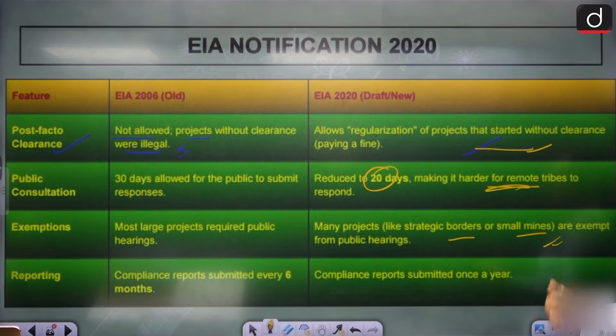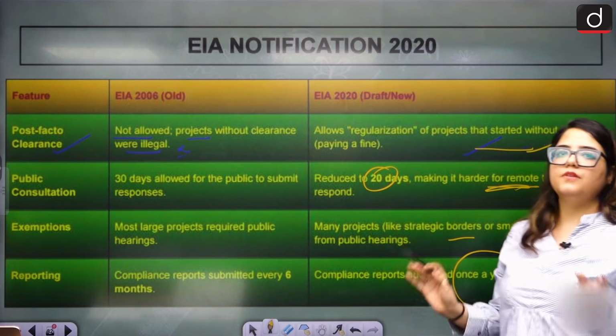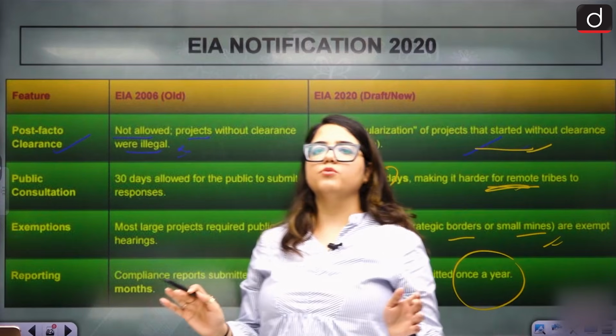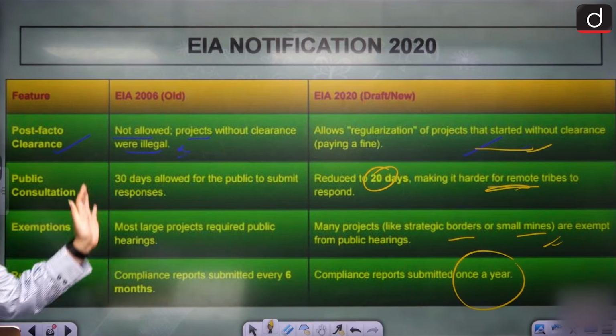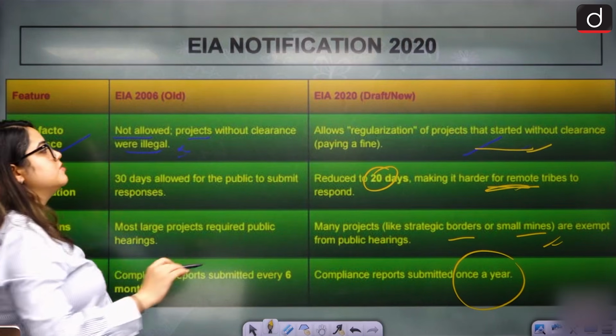Okay. Then we have reporting. Compliance reports are submitted every 6 months that we are complying with everything. Just check this. We have done everything. Here they are submitted once a year. That is enough. If you're doing everything fine, a once a year report would be enough, not every 6 months. They've eased out the rules. This is a part of ease of doing business.